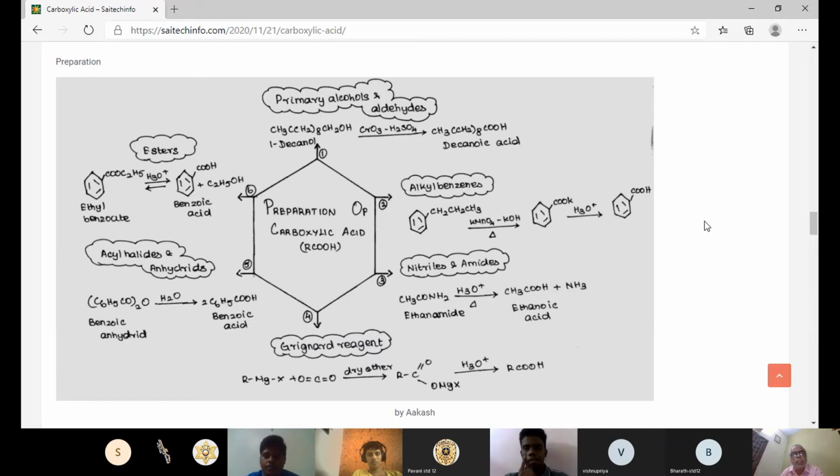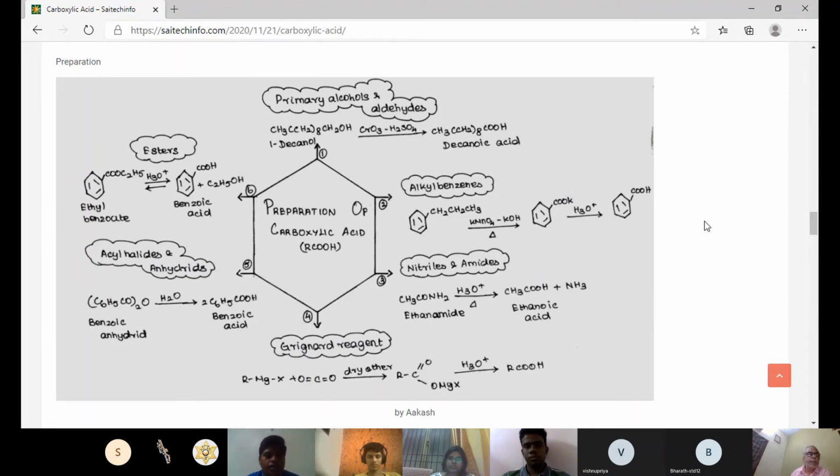Here, just by changing the reagent, for example, when you use formaldehyde, we are able to get alcohol. When we use acetaldehyde, we will get ketone. When we use carbon dioxide with RMgX in presence of dry ether, we get RCOOH. This concept has been discussed in detail in haloalkanes and haloarenes under the topic synthetic uses of Grignard reagent. So you can refer to that particular video. Now go ahead to the next one.